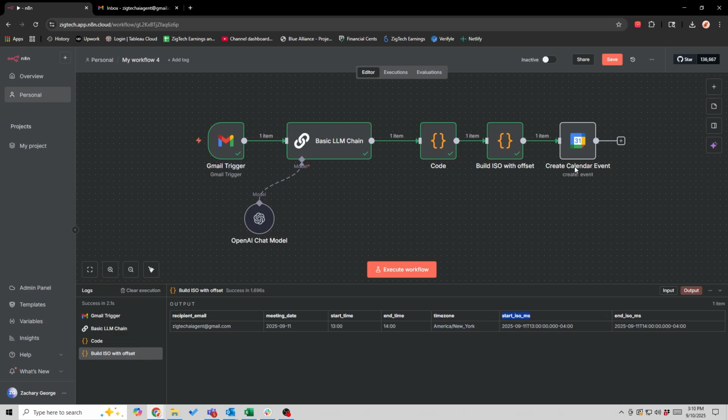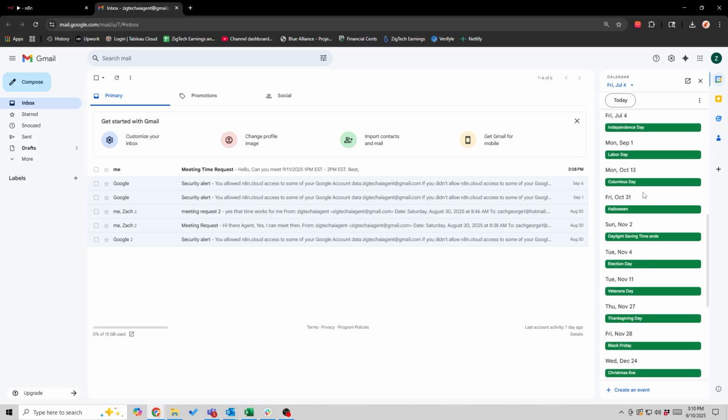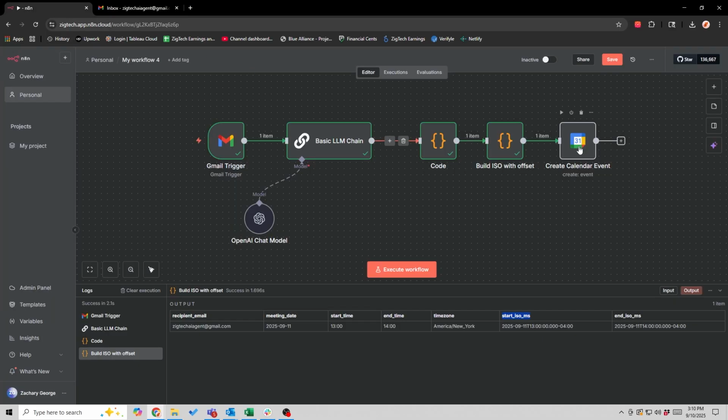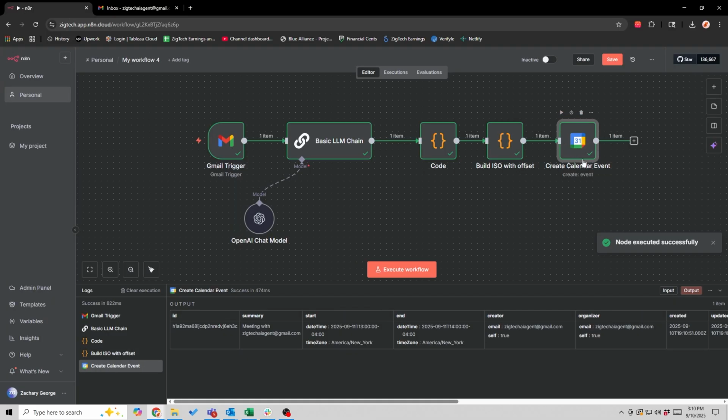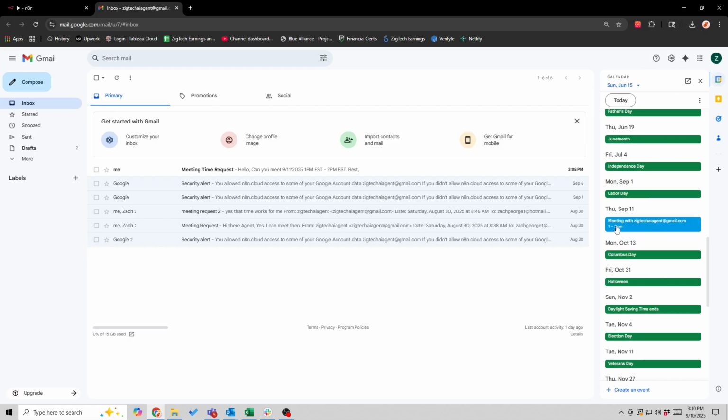And now what I wanted to do is create a calendar event. If I go look here, September, there's nothing on here. So if I go ahead and create this calendar event, it'll execute, and then bam, we'll see that pop up here in my calendar. So, meeting with myself from 1 to 2 p.m. Now I no longer have the issue of sending client A a meeting request, forgetting that I sent it, and sending client B that same meeting request time. It's no longer a problem because my N8N agent is creating a blocker or placeholder in that specific time.